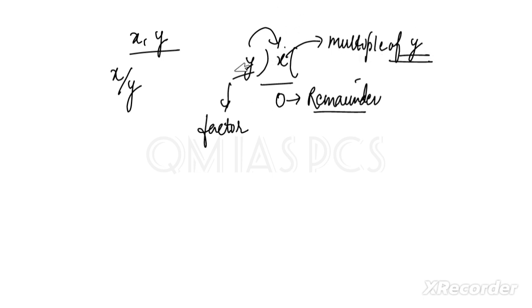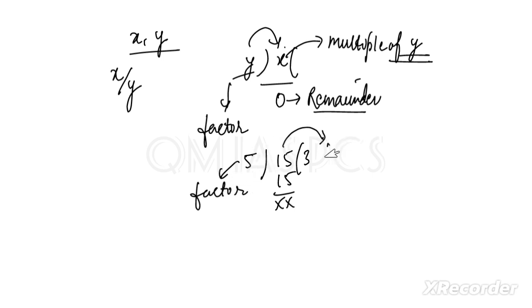Okay, let me explain. See, if I say here it is 15, here it is 5. So quotient will be 3, and the remainder will be 0. So this is called a factor, a factor of 15. But 15 is a multiple of which number? 5. Right? Multiple of 5, like 5, 10, 15, 20, 25. So this is a multiple of 5 and 5 is a factor of 15. Is it clear? So both things are interdependent. We have to understand this one.